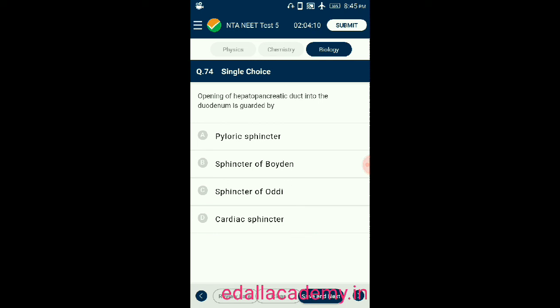Question number 74. Opening of hepatopancreatic duct into the duodenum is guarded by option A, pyloric sphincter, option B, sphincter of Boyden, option C, sphincter of Oddi, option D, cardiac sphincter. So from the given 4 sphincters, the correct option is sphincter of Oddi. Opening of pancreatic duct into duodenum is guarded by sphincter of Oddi. So the correct option is C.